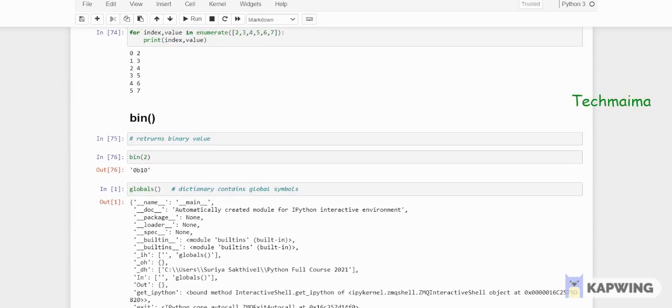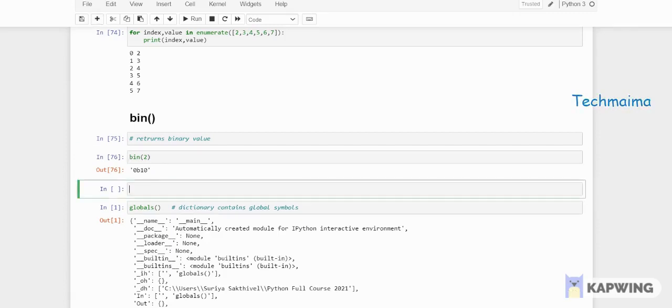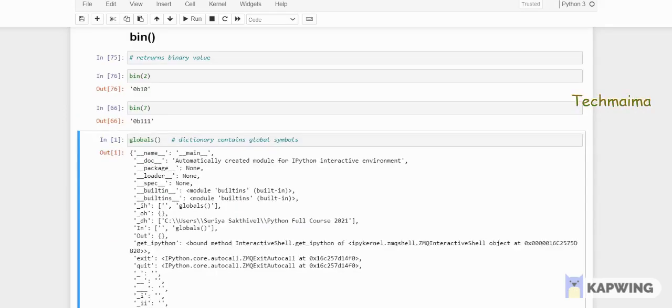And bin will return the binary values. So bin of 2 is 0b10. You can check any value if you want. See bin of 7, which is 0b111. Using bin you can check the binary values where it is stored.